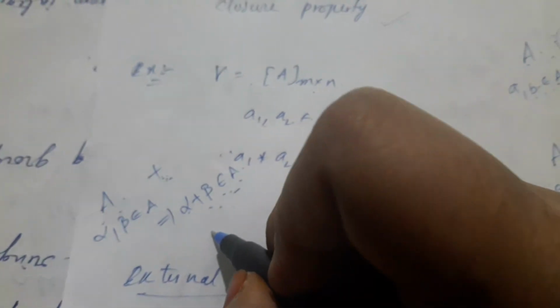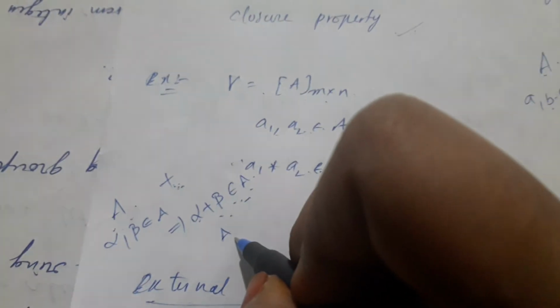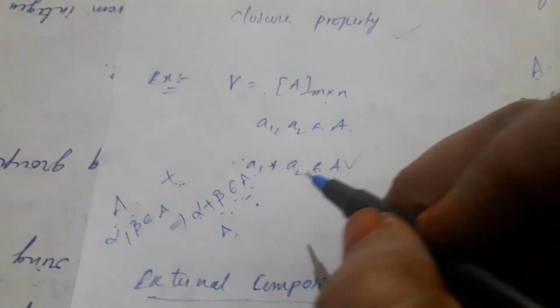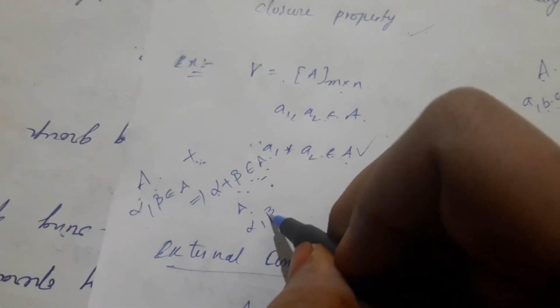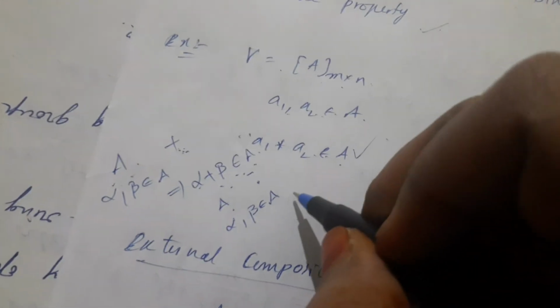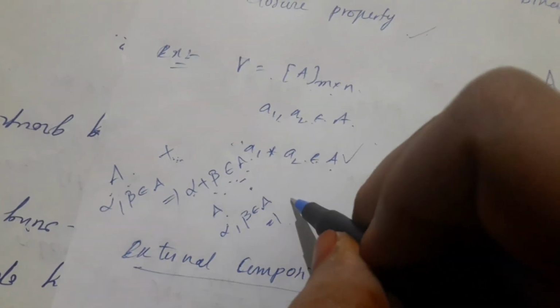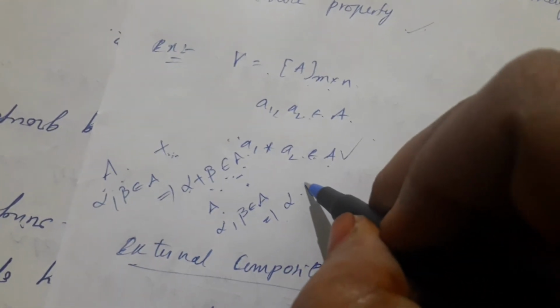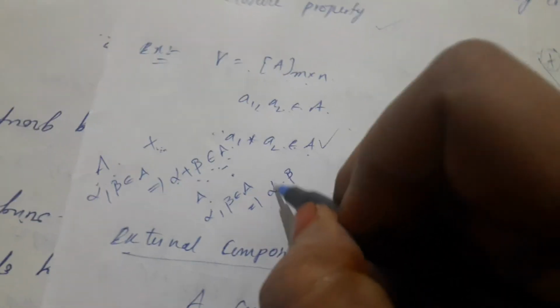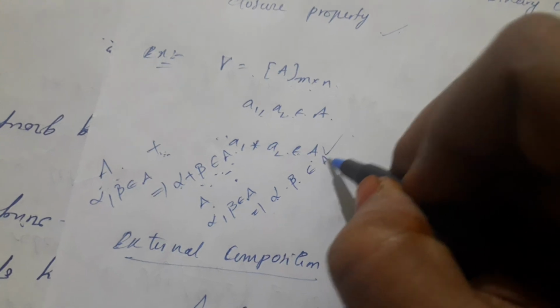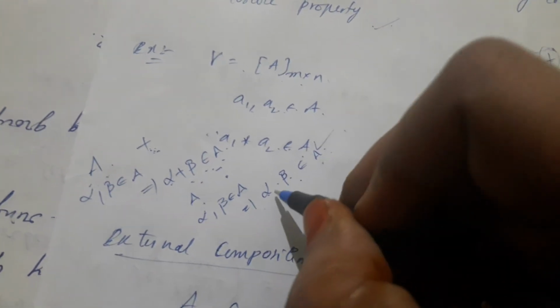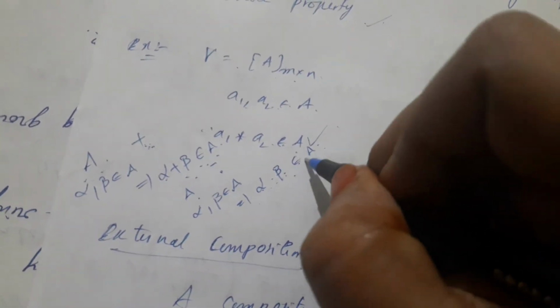Now consider again: V as a set of all vectors and dot is the composition on A. Let us consider any two vectors in A. Then we apply dot between alpha and beta. Then the resultant element is in A, that is alpha dot beta belongs to A. That is the internal composition.